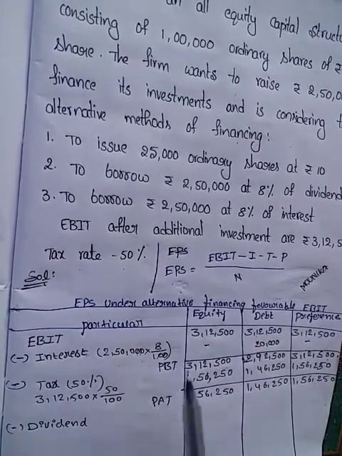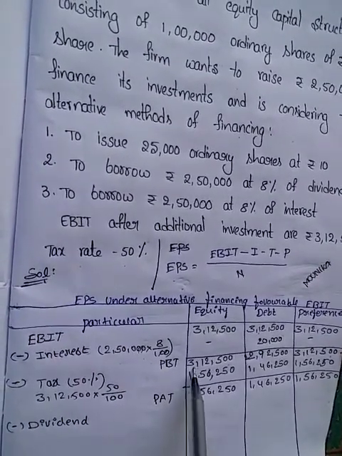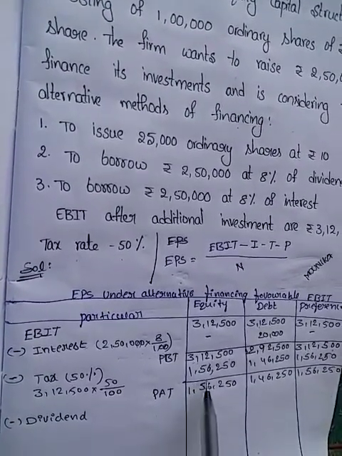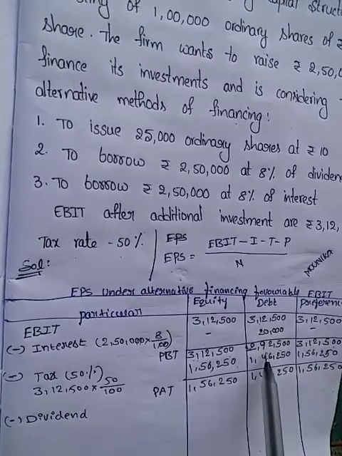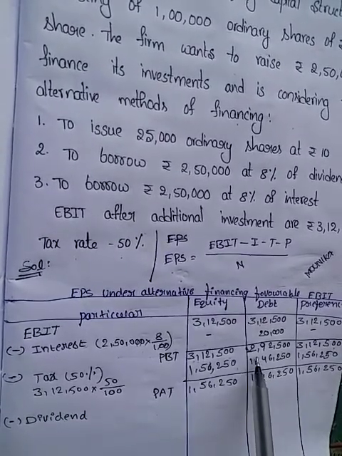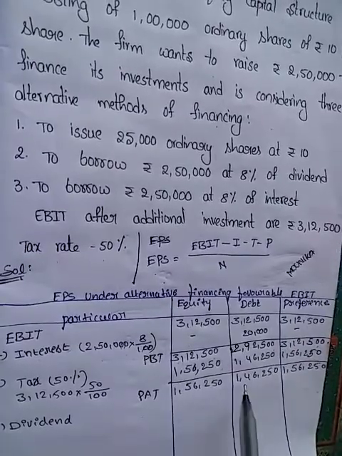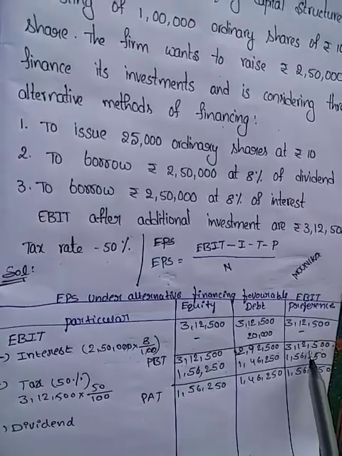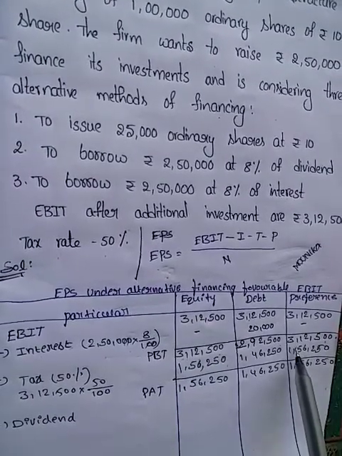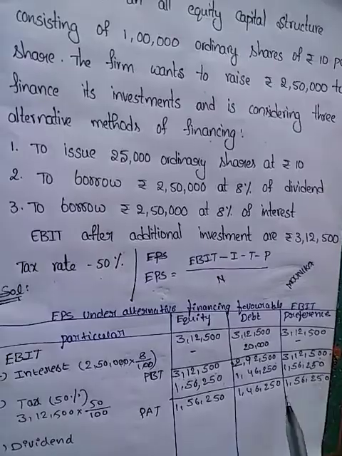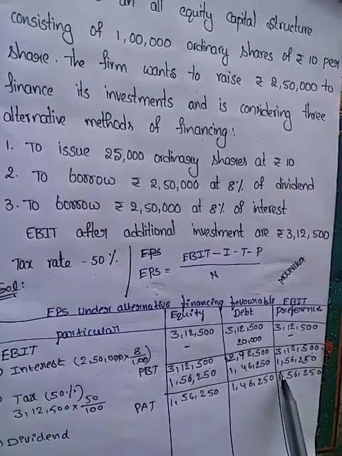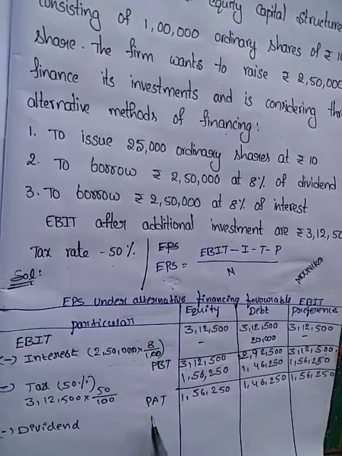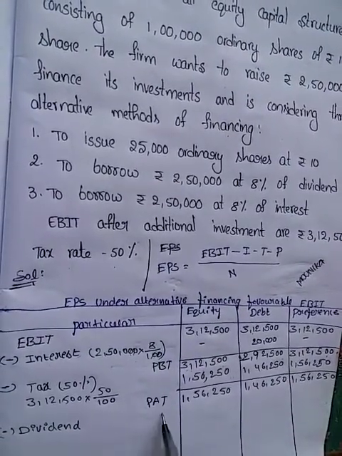Next we deduct tax. The tax rate is 50%. We calculate tax on 3,12,500 into 50 by 100, which is 1,56,250. Next we calculate tax on 2,92,500, and the amount is 1,46,250. And finally for preferential capital, we calculate tax on 3,12,500, so the tax amount is 1,56,250. And these amounts are the PAT, profits after tax.